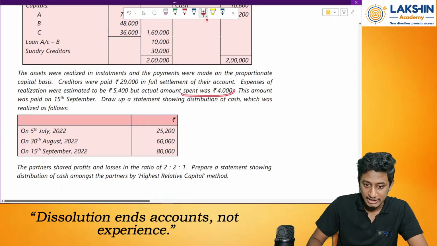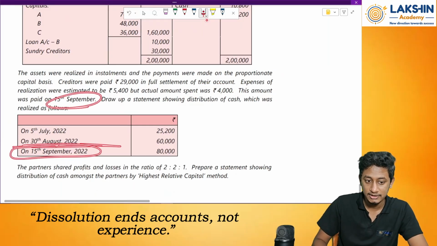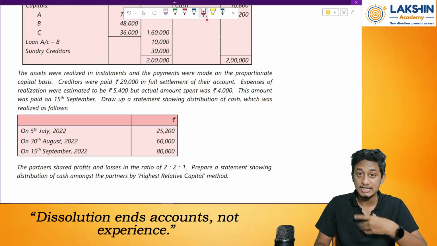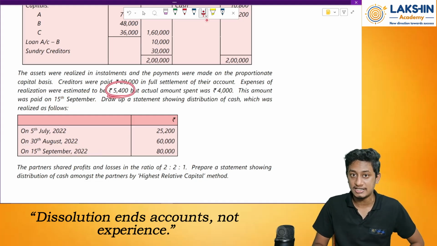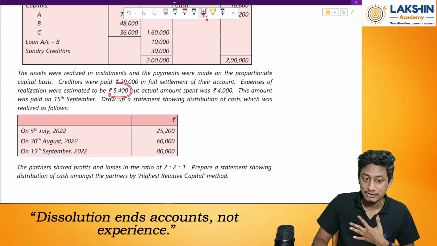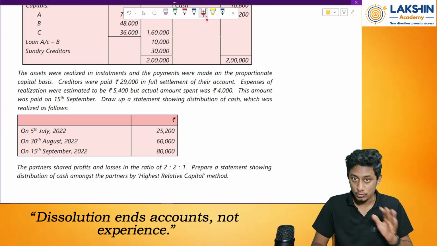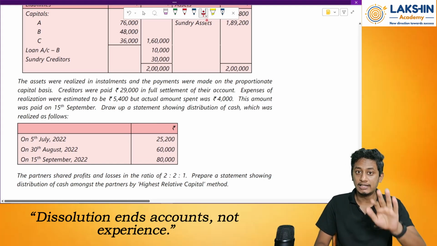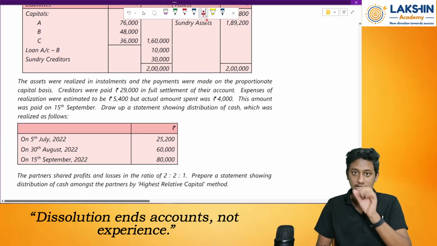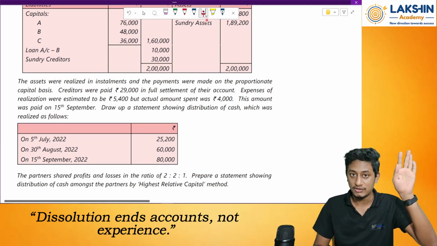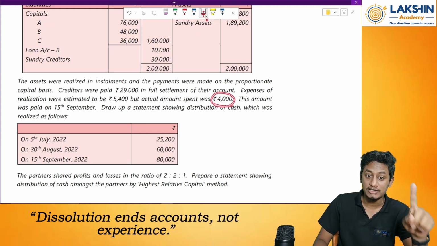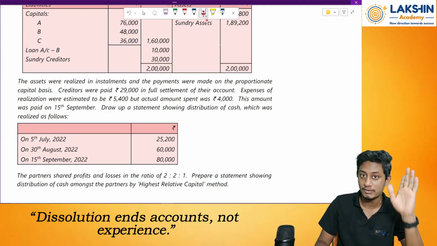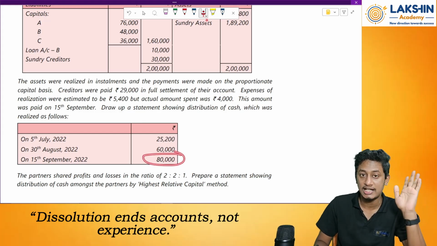Draw up the statement showing the distribution of cash which was realized as follows. See, the expense for realization has been paid when? Here, on 15th of September, right? That means till 15th of September, I did not know how much is required for the realization. I had estimated the expense would be 5,400. So what I will do is keep aside 5,400 out of all the realizations. And on 15th September, after I pay 4,000 rupees, 1,400 rupees will be extra. That I will add to this realization.